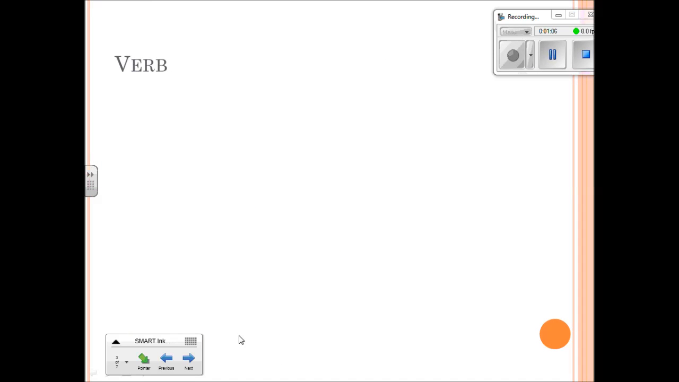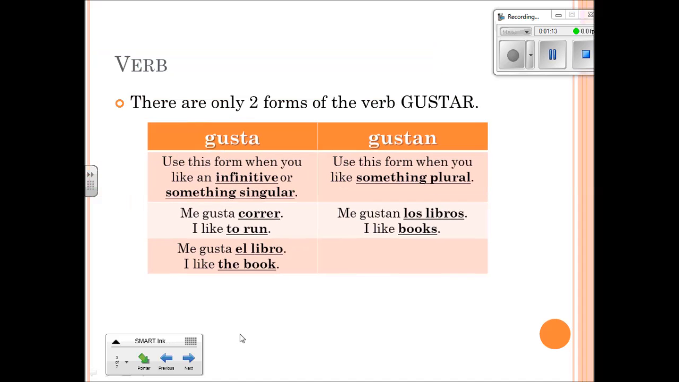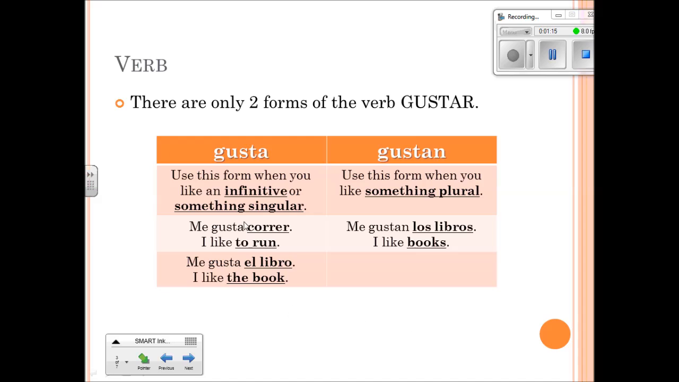Okay, the verb gustar itself. There are only two forms of the verb gustar that we're actually going to use. Those two forms are gusta and gustan. Okay? The form gusta is used if you like an infinitive, so me gusta correr, I like to run, or if you like something that's singular, or just one of something.